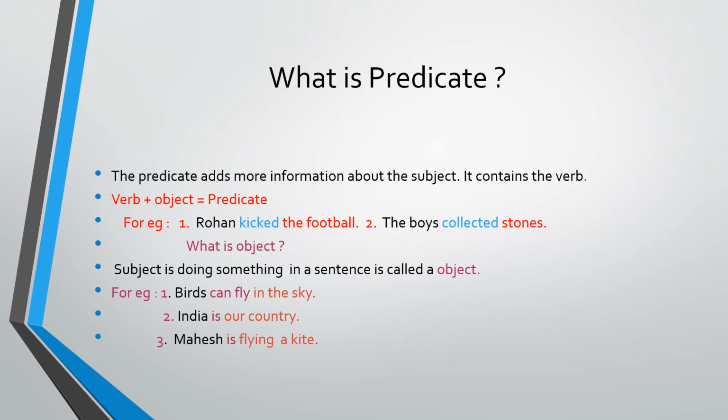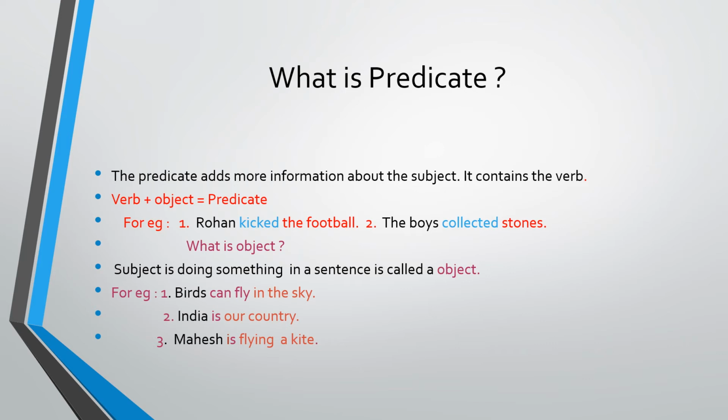Birds flying. Where? What do I ask here? To whom? Birds, where? So birds can fly in the sky. Birds can fly in the sky. So in the sky is an object. Object of that subject. And that verb plus object becomes a predicate.